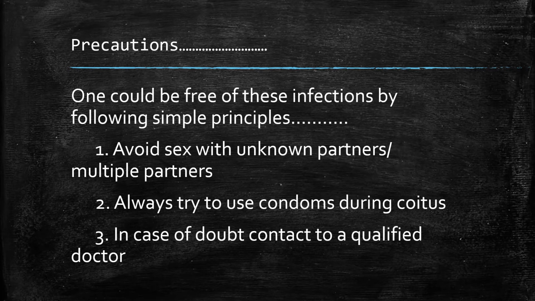What is first? Avoid sex with an unknown partner or multiple partners. It is very important. One should not practice sex with an unknown person or multiple partners. Second, always try to use a condom during coitus. It is very important. Protect yourself with the help of a condom during intercourse. In case of doubt, contact a qualified doctor.